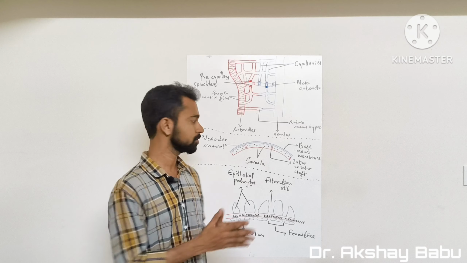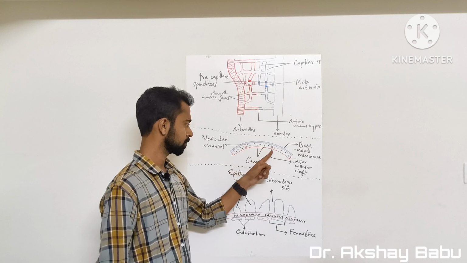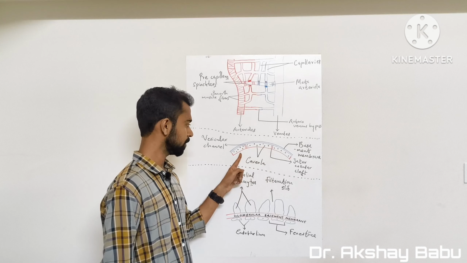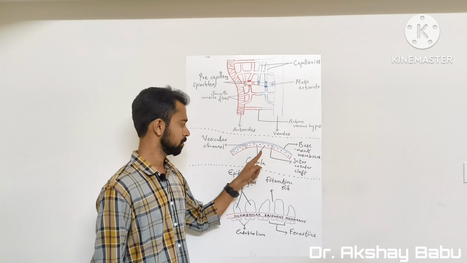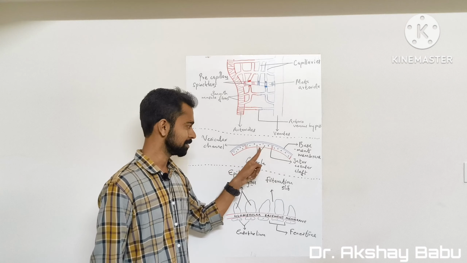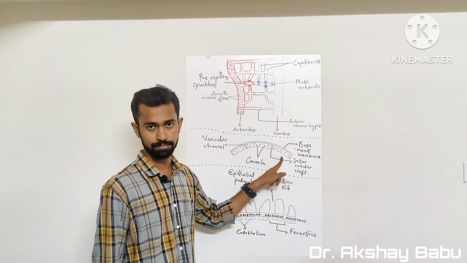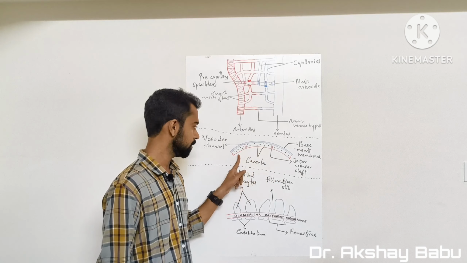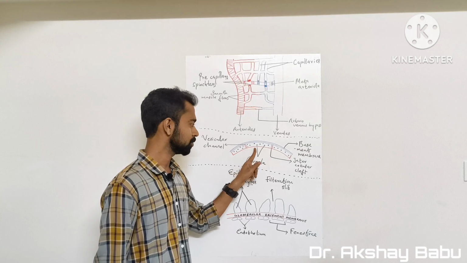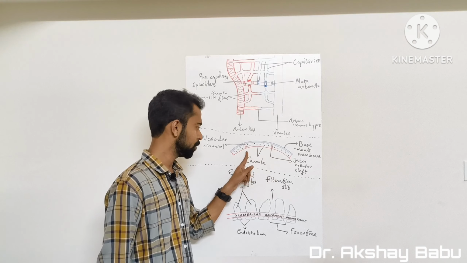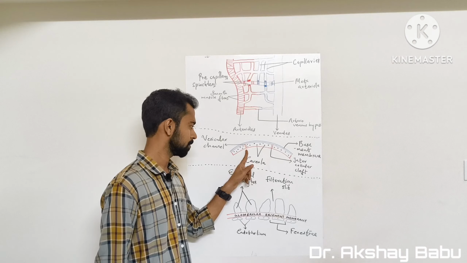So next, coming to the structure of the capillary wall. So see this figure. In this figure you can see these are the endothelial cells. So this is one endothelial cell, this is another endothelial cell, and this is another endothelial cell. You can see these endothelial cells are adjacent to each other, and in between the endothelial cells there's a gap.